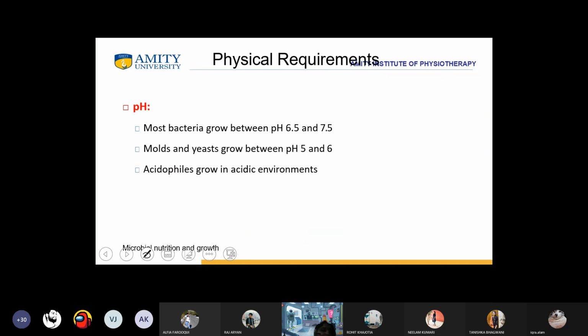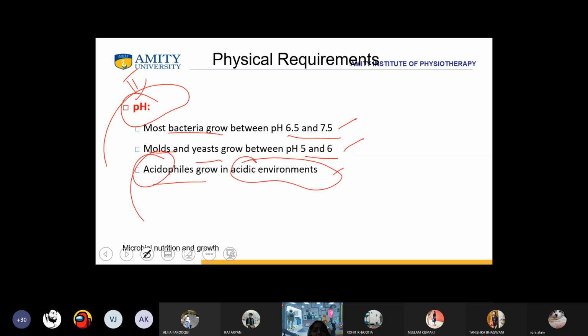The second is the pH. When we talk about pH, there are different conditions. Most bacteria grow between 6.5 and 7.5. Molds and yeasts grow between 5 and 6. And acidophiles, as the name specifies, grow in an acidic environment. Temperature and pH is clear to everybody?